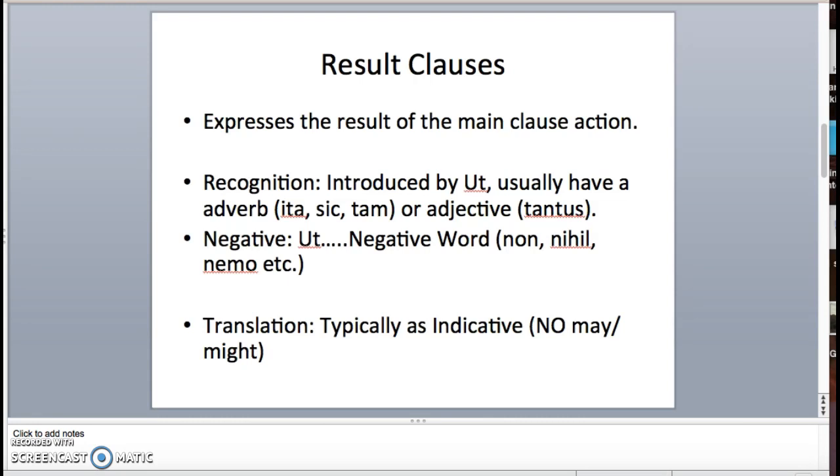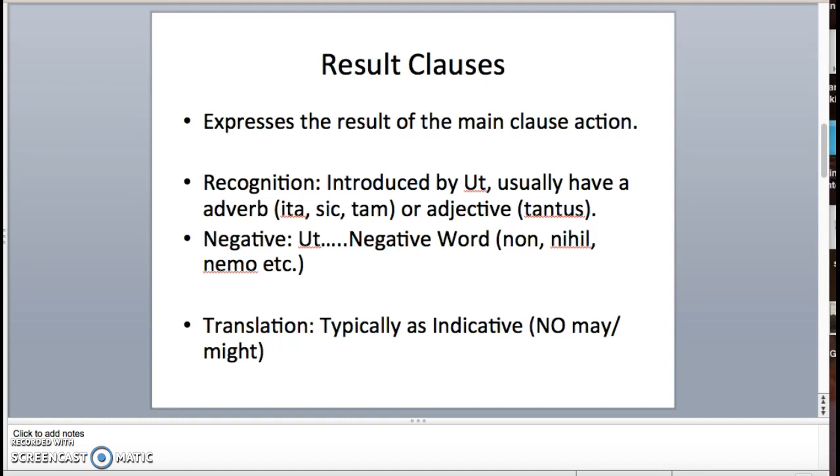And then the other big way to recognize result clauses and differentiate them from other ut subjunctive usages is that in the negative, it's going to have non, nihil, or nemo plus ut. You're not going to change ut to ne. All right? And for the translation, how am I going to translate the subjunctive in a result clause? Good news. You're just going to translate it as though it was the same tense in the indicative.